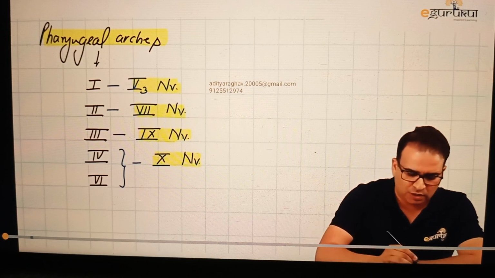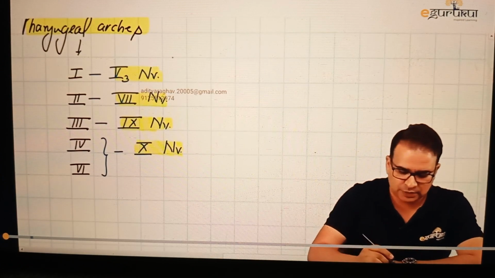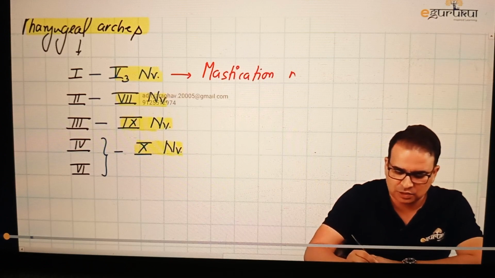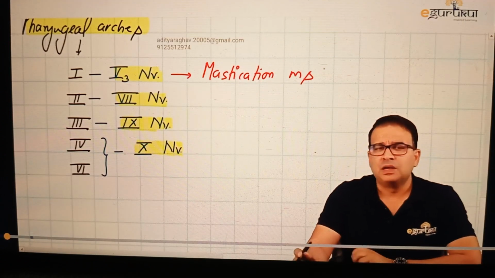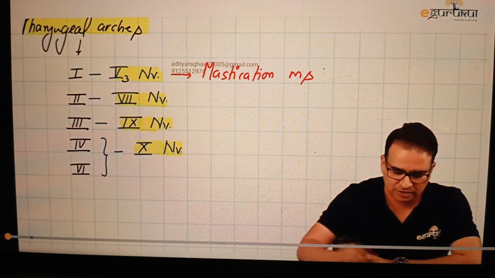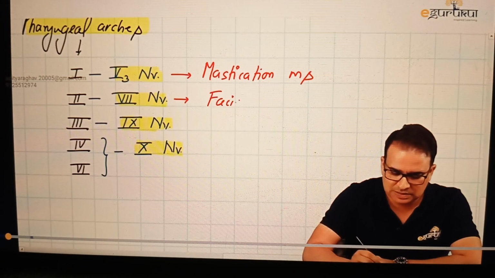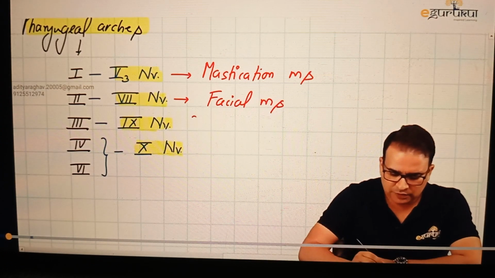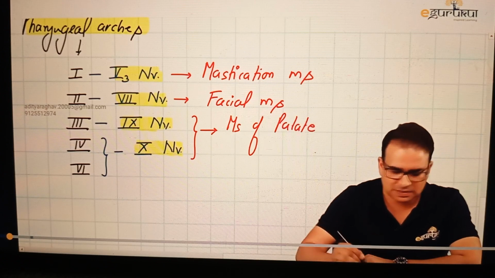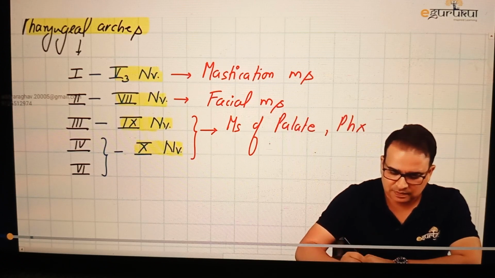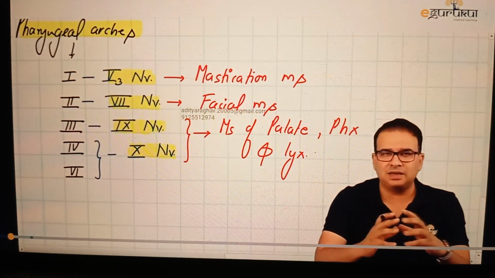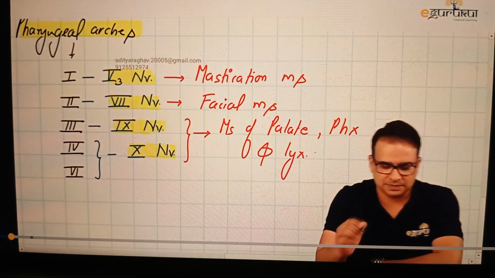Once you discuss the nerve, we should know what muscles broadly are supplied by these nerves of pharyngeal arches. Mandibular nerve supplies the muscles of mastication, so all the muscles of mastication will come under this first pharyngeal arch. Although it is not only muscles of mastication, we have other muscles also supplied by the mandibular nerve, but broadly muscles of mastication are supplied by the mandibular nerve. Facial nerve is taking care of the facial muscles. Glossopharyngeal and vagus nerve collectively supply muscles of the palate, pharynx, and also larynx.